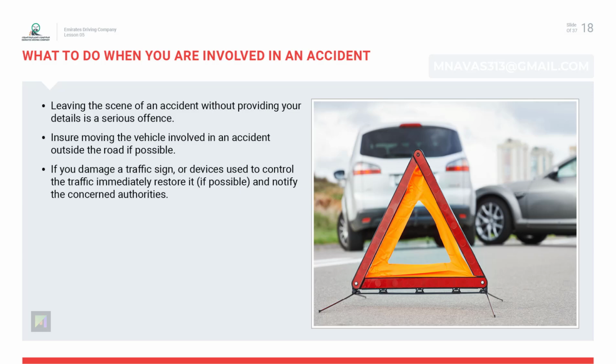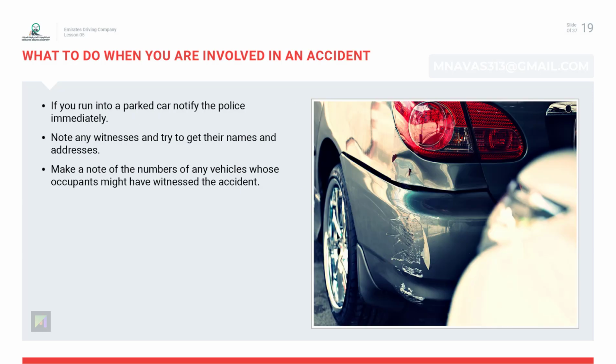Leaving the scene of an accident without providing your details is a serious offense. Ensure moving the vehicle involved in an accident outside if possible. If you damage a traffic sign or devices used to control the traffic, immediately restore it if possible, and inform the concerned authorities. If you run into a parked car, try to get in touch with the owner.